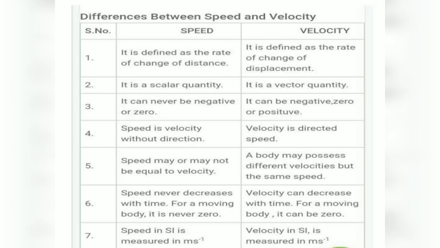Speed never decreases with time. For a moving body, it is never zero. Velocity can decrease with time. For a moving body, it can be zero. The SI unit, speed is measured in meters per second.